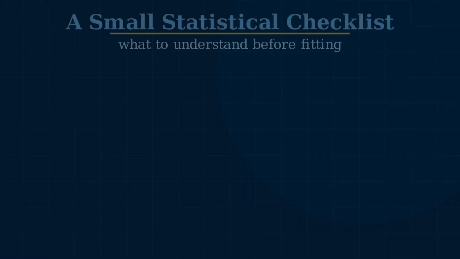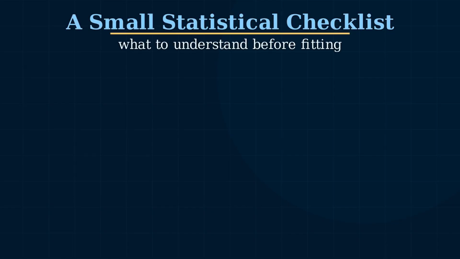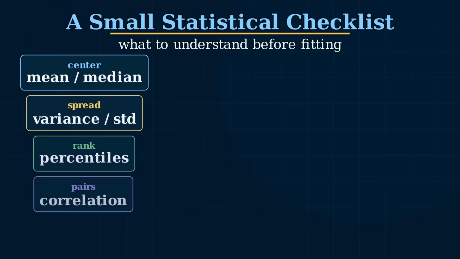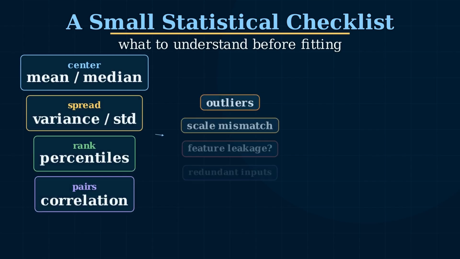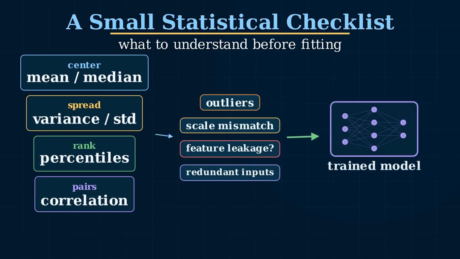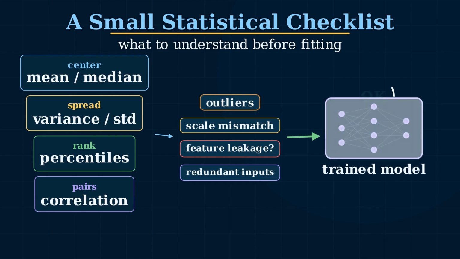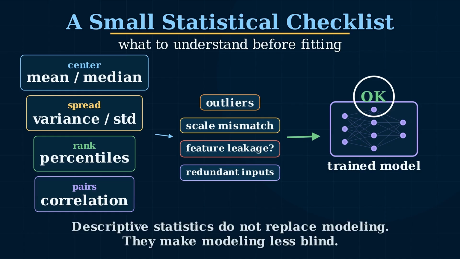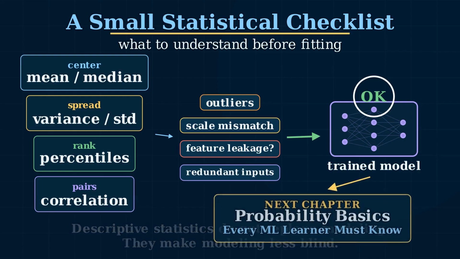Before fitting a model, descriptive statistics become a checklist. Where is the center? How wide is the spread? Which values sit in the tails? Which features move together? Are the scales fair? These checks can reveal outliers, scaling problems, redundant inputs, and suspicious relationships. They can also shape decisions, whether to transform a feature, cap an impossible value, standardize columns, or investigate a data collection issue. Descriptive statistics do not make the model smart.